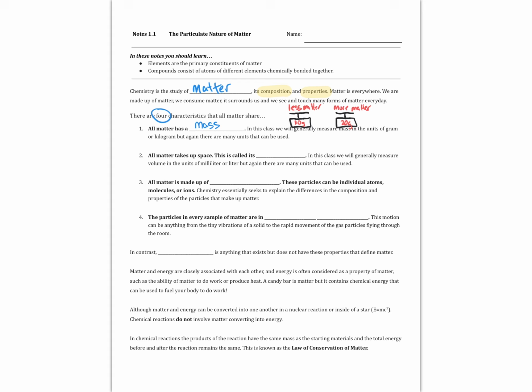We will also see that all matter takes up space. This space that it occupies is called its volume. And this may seem weird at first, but just because something weighs more doesn't mean it will occupy more space. How much space a given amount of mass takes up, that's called that substance's density, which is going to be one of the first topics we'll study this year.